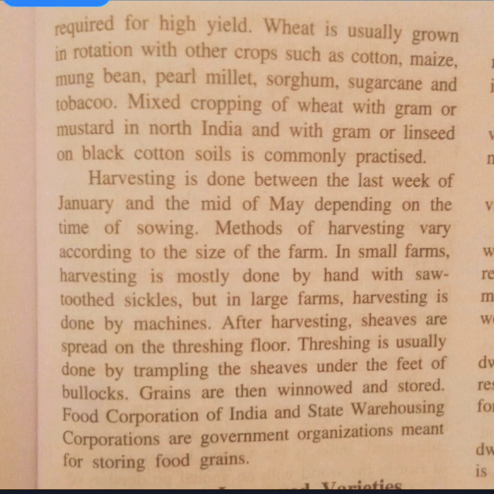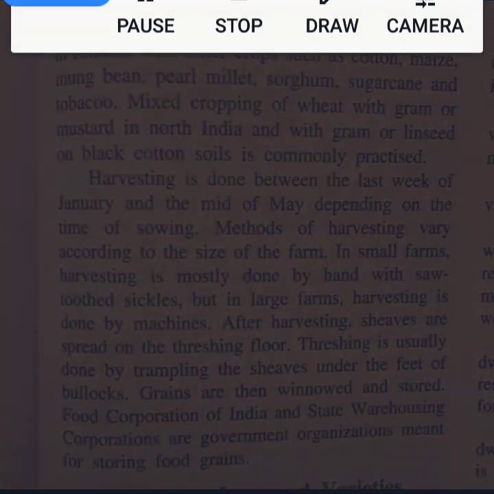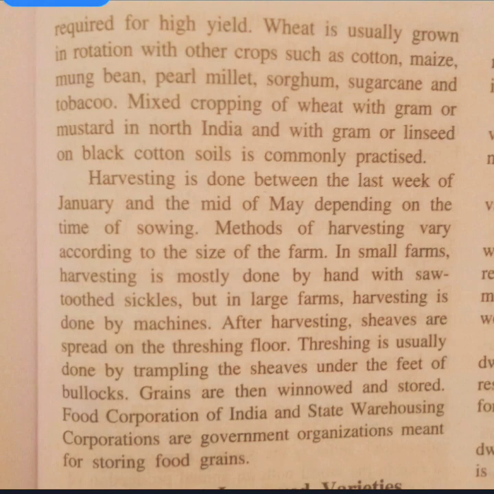Not only crop rotation, that is when you rotate one crop after another with wheat plant, but mixed cropping of wheat also is there. And mixed cropping can be done with gram or mustard. Here you can see gram or mustard in North India, and with gram or linseed, commonly practiced on black cotton soil.